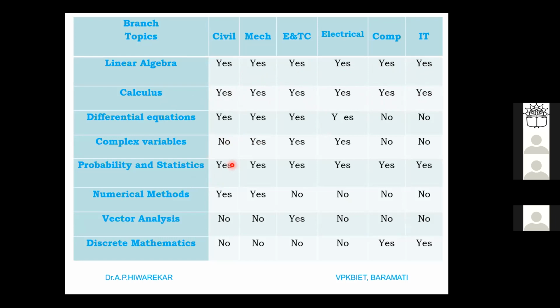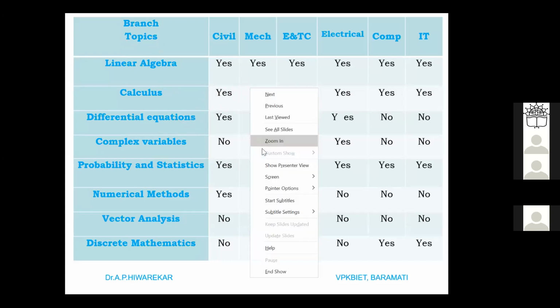So since we are starting this particular series, the schedule is also displayed, and you might be aware of your schedule. In this particular schedule, we have our slot on Saturday.